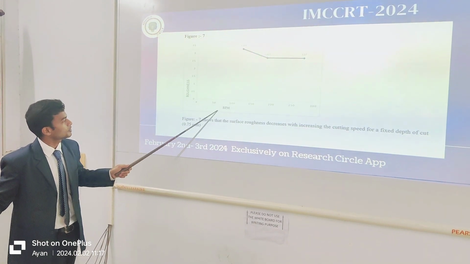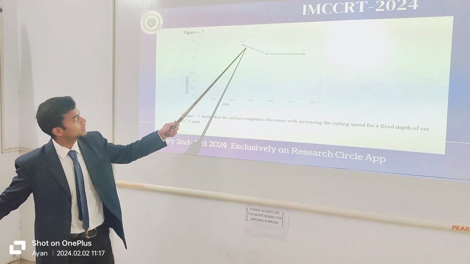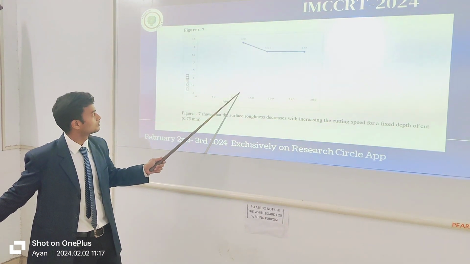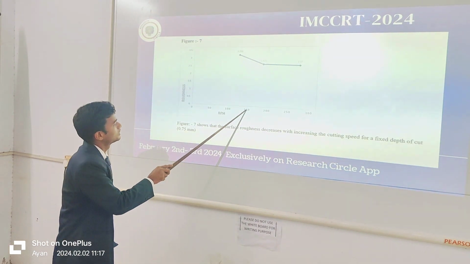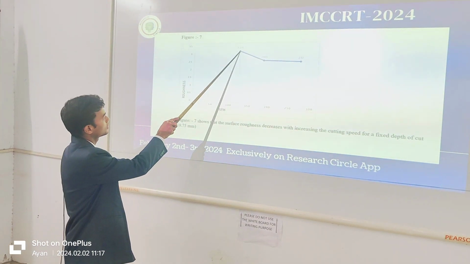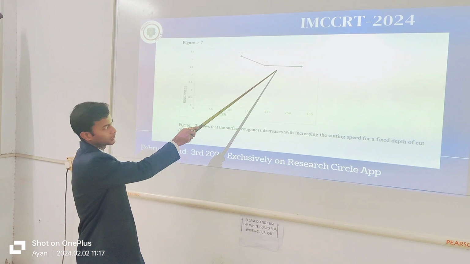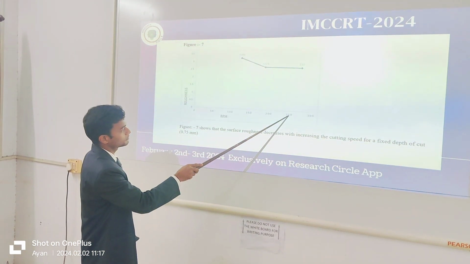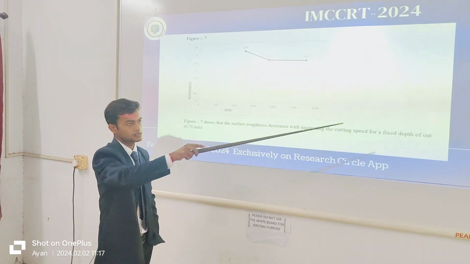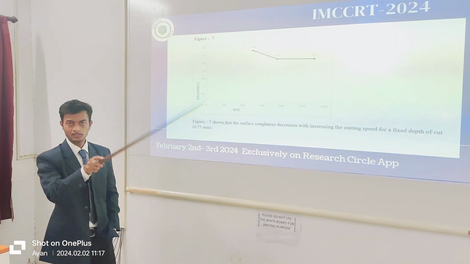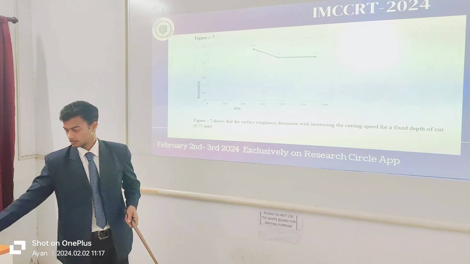As the RPM increases, the roughness is also decreasing. You can see that the first roughness was 3.20, and now between 150 and 200 the roughness is decreasing, 2.621, and again when it comes between 250 to 300 RPM, the roughness is decreasing. So we can say that when we increase the RPM, the roughness decreases.